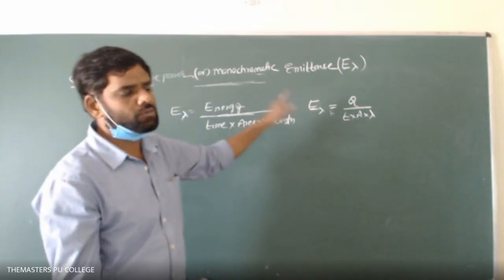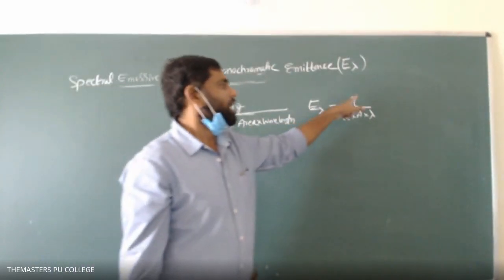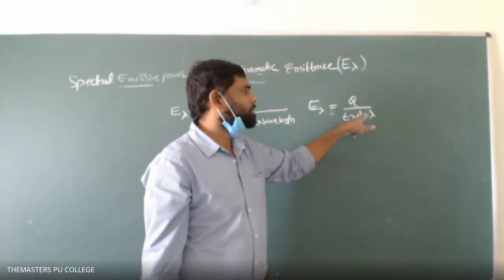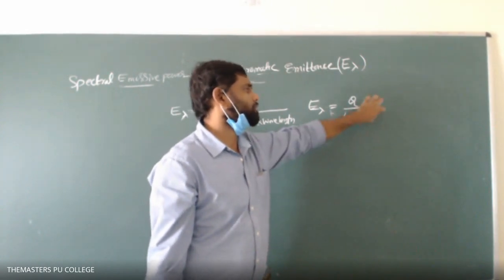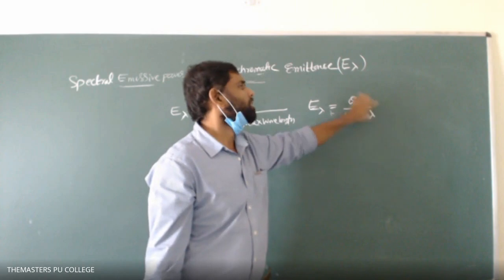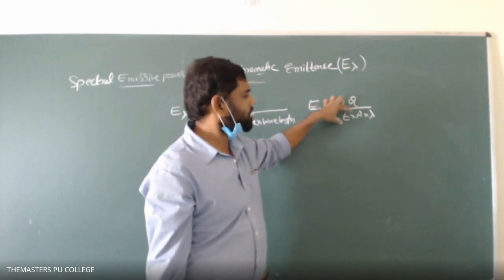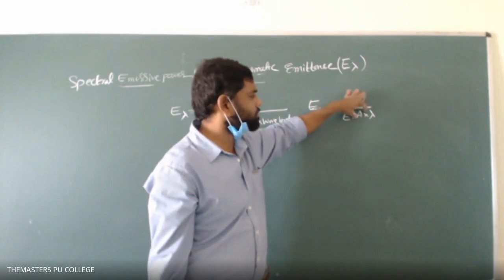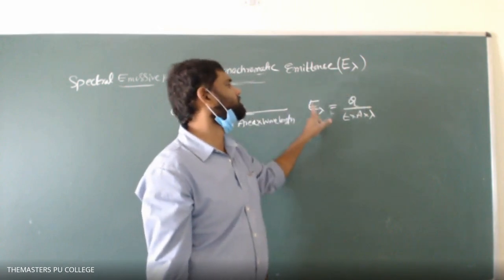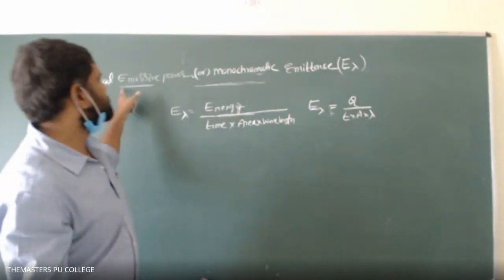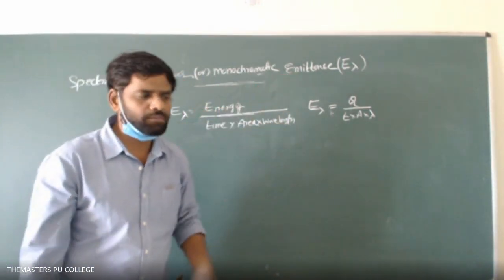So at a particular range of wavelength, the amount of energy emitted by a body per second from unit area is known as its emissive power at that particular wavelength. That's why this is called monochromatic emittance.